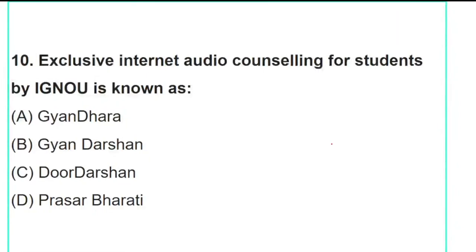Read the question carefully. For IGNOU, most of the students get confused. So it is Gyandhara, Gyan Darshan, Doordarshan or Prasar Bharati. See the question clearly. It is asking about internet audio counseling.